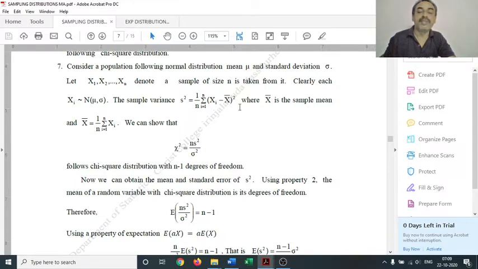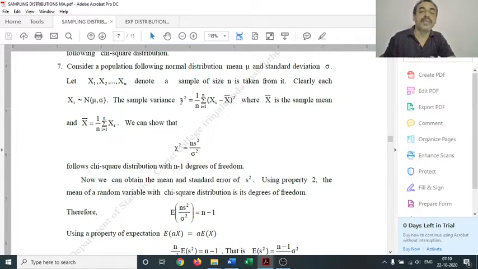This N(mu, sigma square) distribution is the distribution of the population. Because all these random variables representing the sample come from the same population, they are identically distributed as N(mu, sigma square), or in terms of standard deviation N(mu, sigma). That is given in this line: xi follows N(mu, sigma).